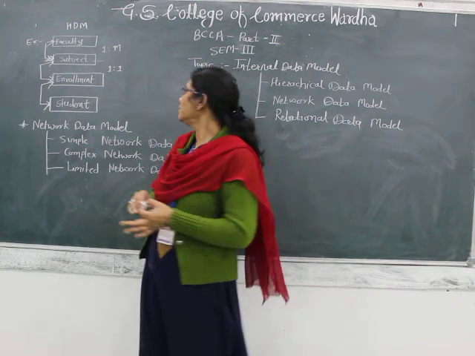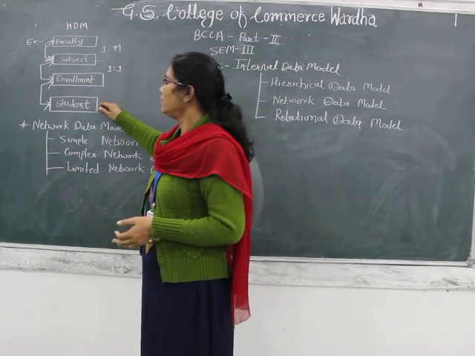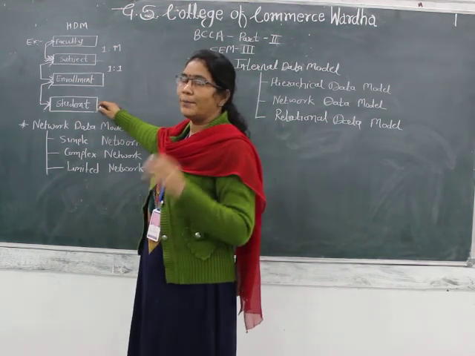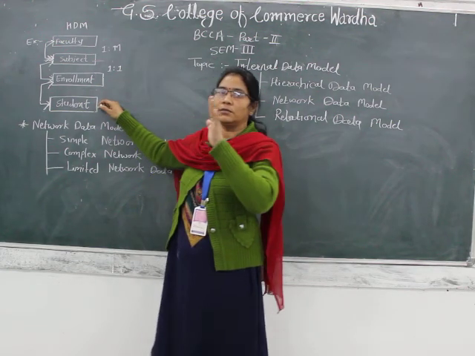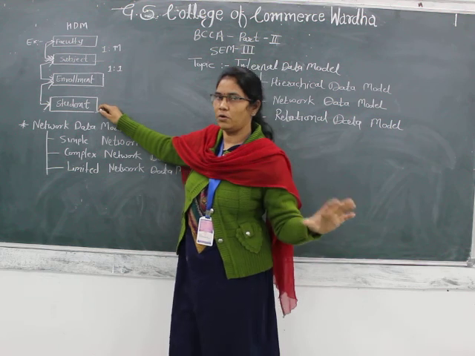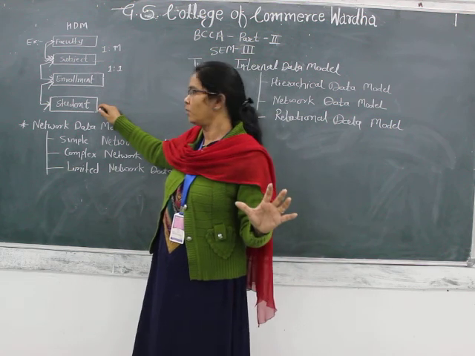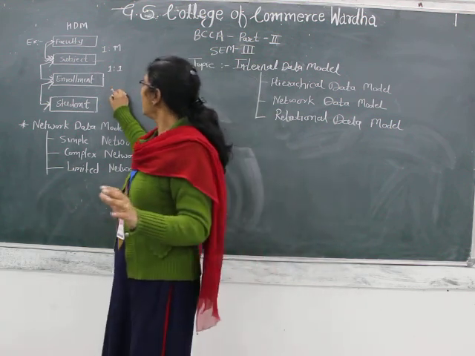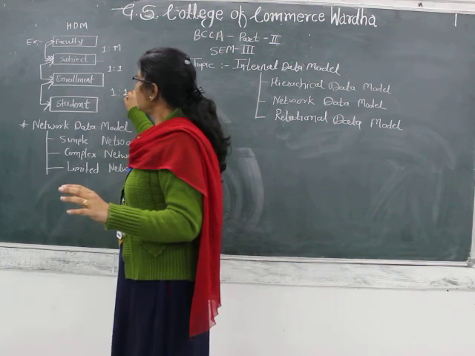That is the enrollment and student relationship. Basically one key identifies one record or one student, so it is again a 1:1 association.